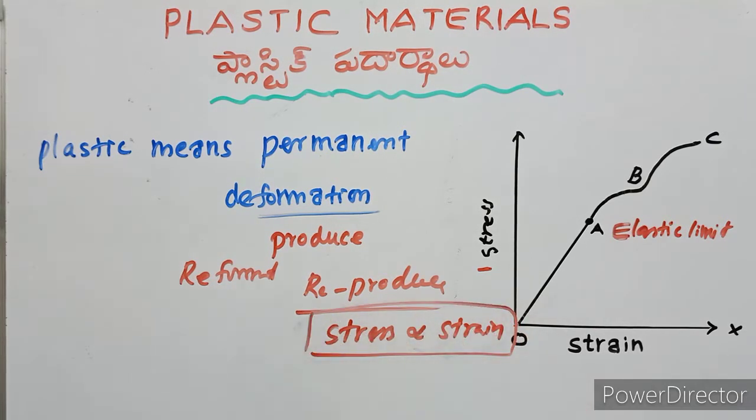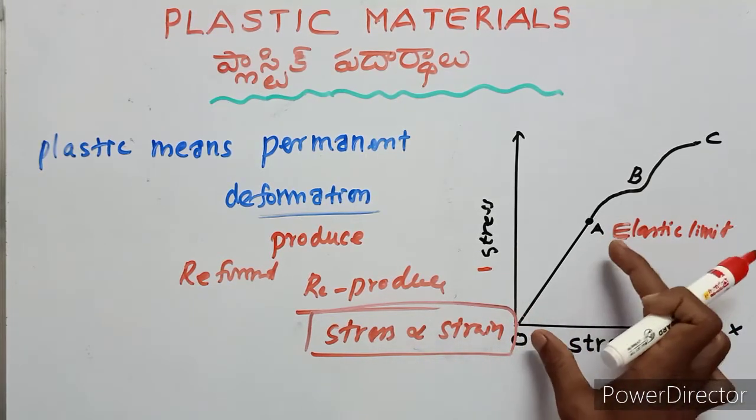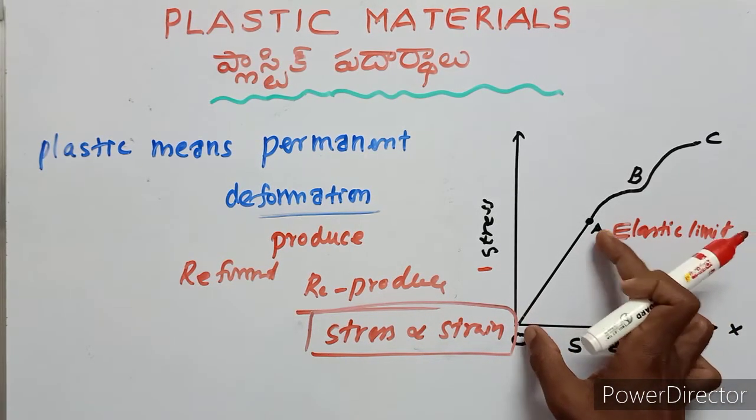This is the Hooke's law. Stress is proportional to strain. Then we increase the stress, then increases the strain. We decrease the stress, we decrease the strain. So in the region OA, the stress is proportional to strain.